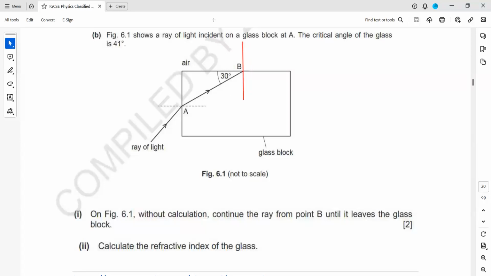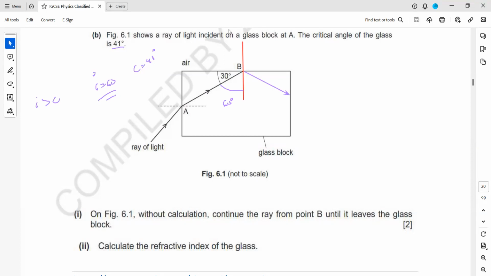So if the angle with the surface is 30, how much is the remaining angle? Because the total sum should be 90. So this angle is 60. It means the angle of incidence is 60 and the critical angle is 41. Because the angle of incidence is more than the critical angle, what will happen? Light will undergo total internal reflection. So it will reflect back in the same medium.